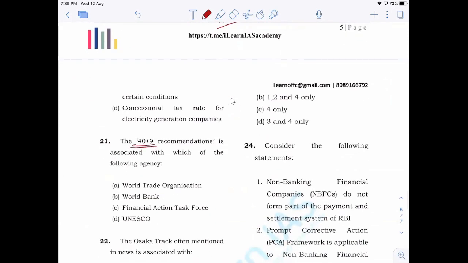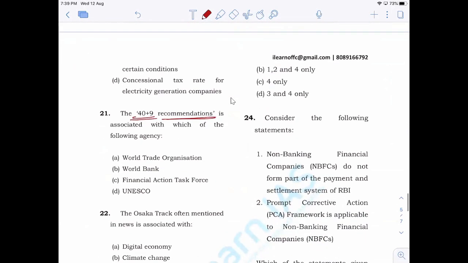Next is 40 plus 9 recommendations. It is associated with the Financial Action Task Force. Now, 40 plus 9 recommendations are related to combating money laundering and terrorist financing.